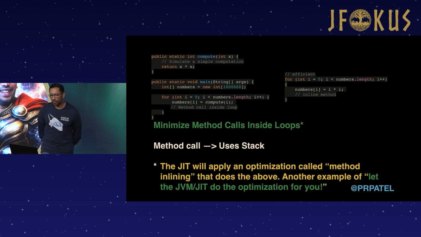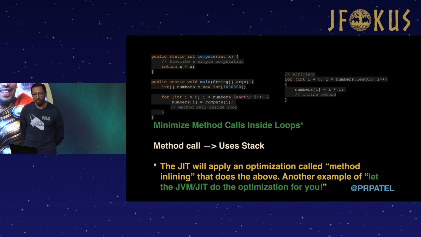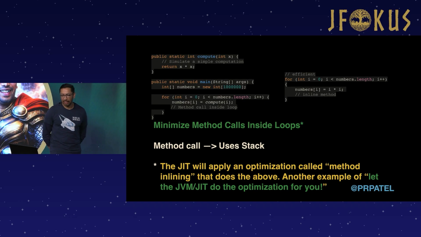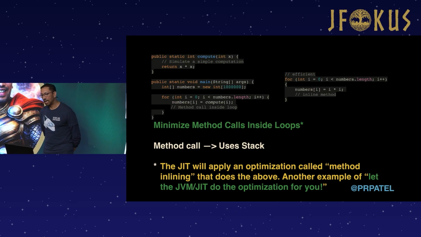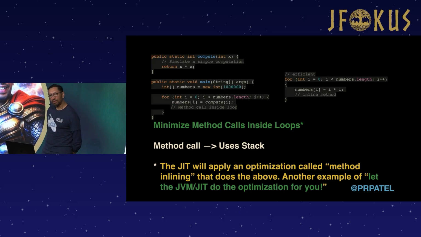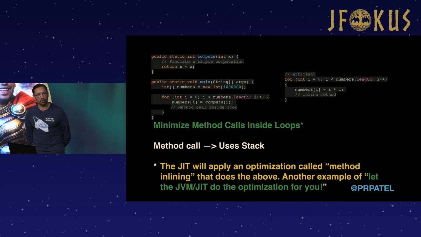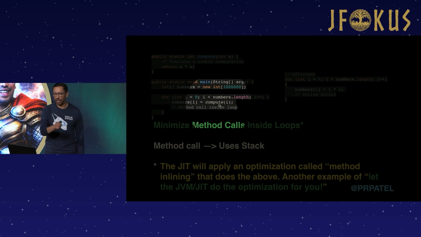All right, so just a few more since we don't have a lot of time. This is called minimize method calls inside loops. And so you'll see this again. If you're writing code by hand, you might make this mistake manually in your own brain, but when you're using an AI assistant, sometimes it will write code like this for you, where it will have some kind of method which is called inside of a loop a large number of times, like so, right?